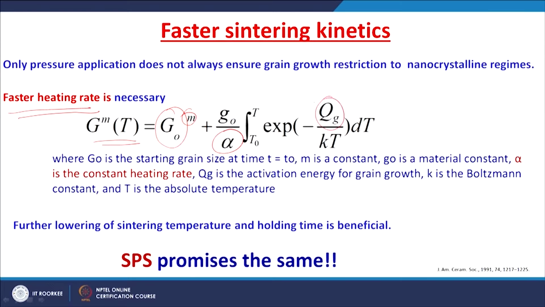QG is the activation energy for the grain growth, K is the Boltzmann's constant, and T is the absolute temperature. So, the striking point here is, if you have faster rates of heating, then you can maintain very minimal difference in this grain size. That means the grain growth can be restricted if you go for faster rates of heating, right.